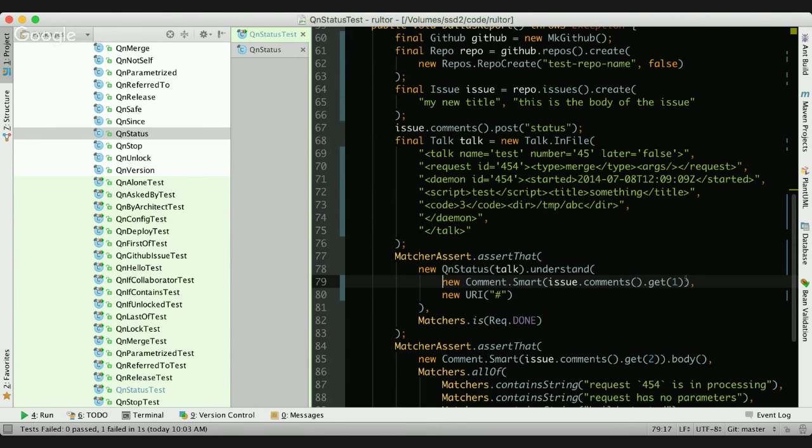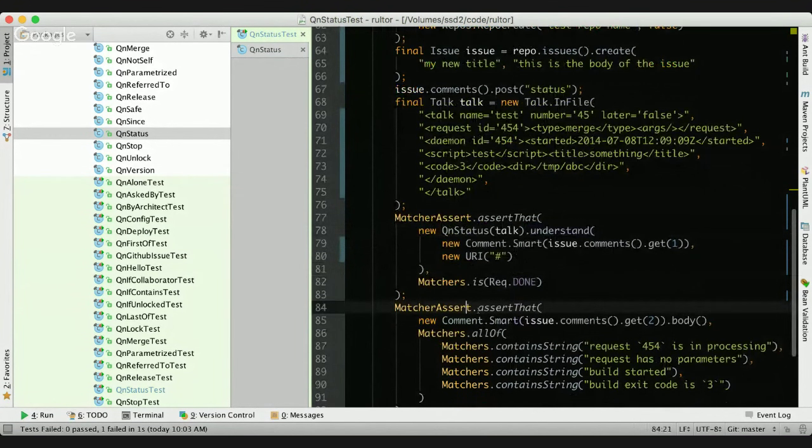And then I'm running this function understand, and as I said before, this understand method is supposed to say something back to the GitHub issue. So it gets the comment, it processes, it answers something, and then I'm making the assertion here. I'm getting the second comment from there. So I just executed the method understand, and I expect this method to post another comment there. And I'm getting comment number 2, and I'm getting the body of it.